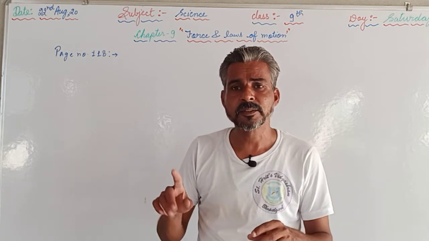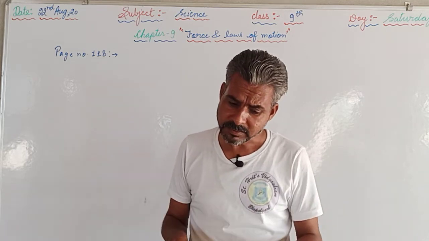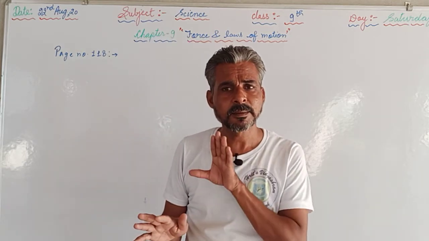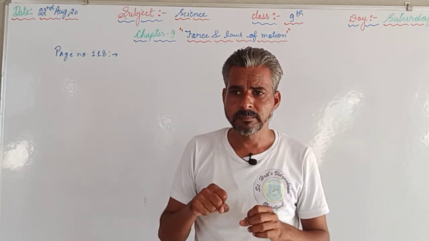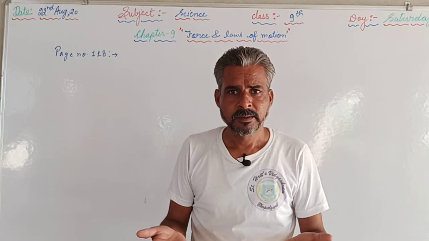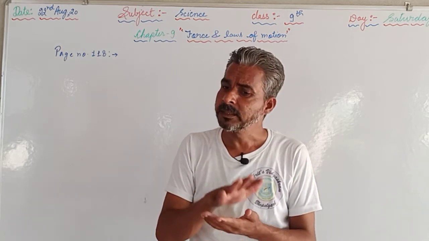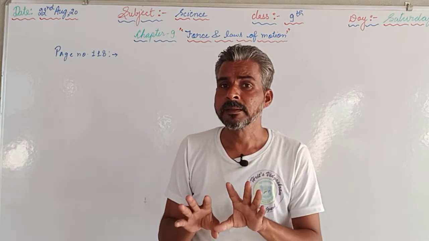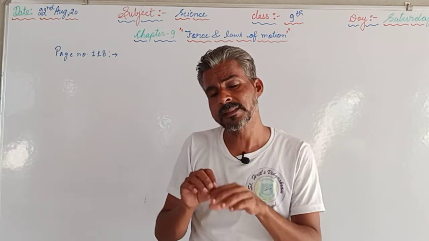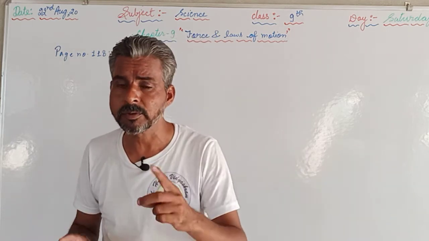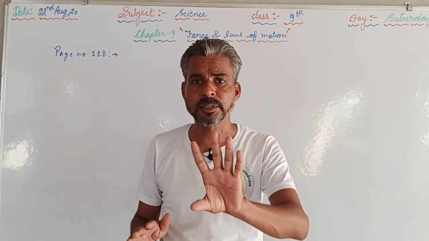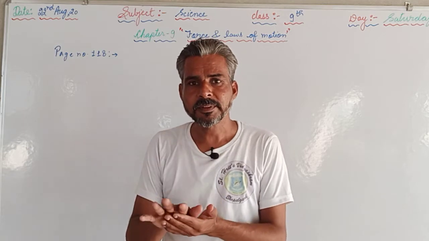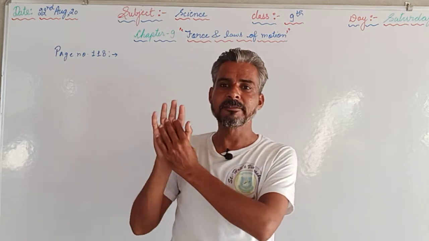So this is due to the inertia of rest. As the bus and the person are at rest and suddenly the bus starts, the portion of that person which is in direct contact with the bus comes into motion instantly. As the bus comes into motion, at the same time the lower portion which is in direct contact with the bus comes into motion, but the upper part, due to inertia, tends to be at rest. That's why the passenger falls in the backward direction.